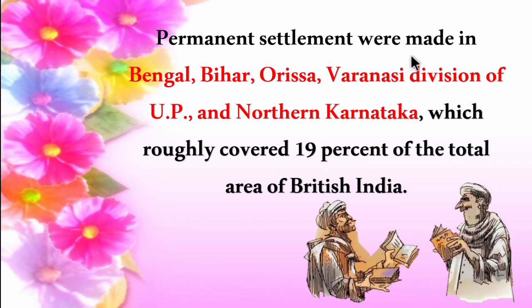Permanent settlement was made in Bengal, Bihar, Orissa, the Varanasi division of Uttar Pradesh and northern Karnataka, which roughly covered 19% of the total area of British India.